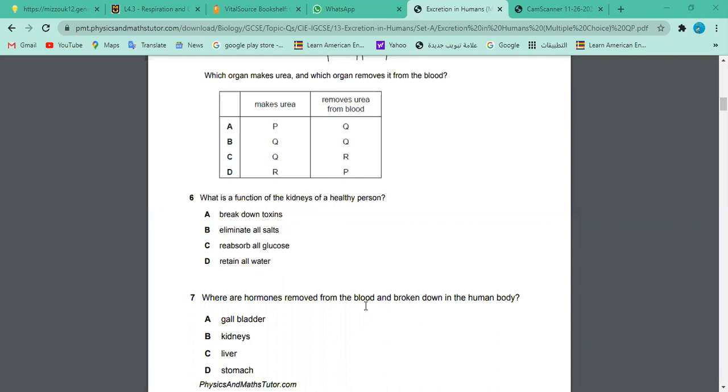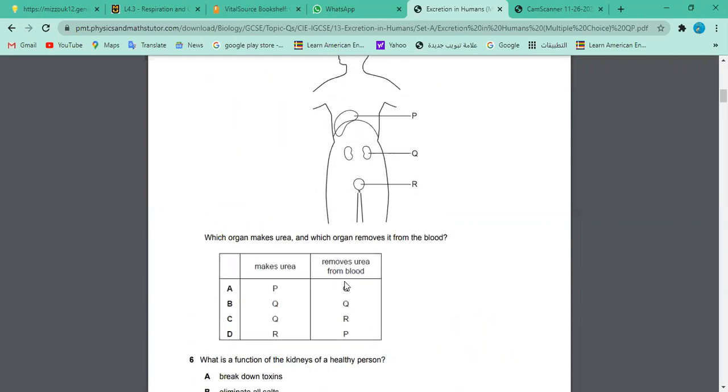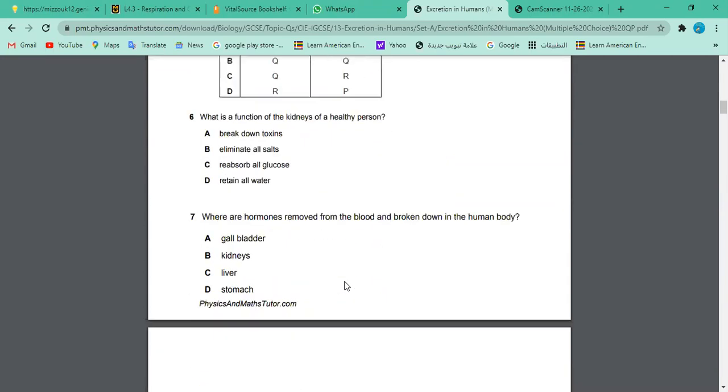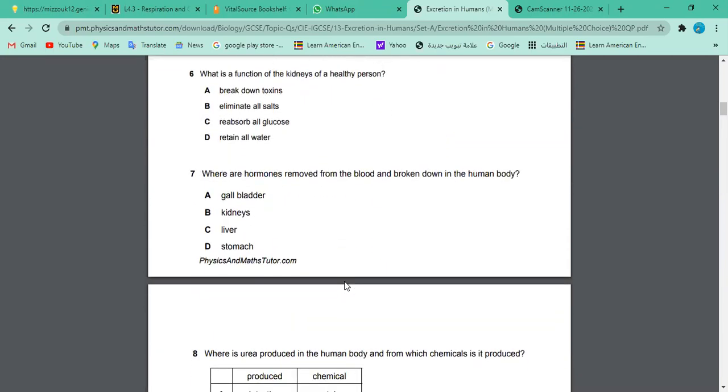Okay, what about 7? Nabil, you want to do it? Yes, sir, I will try that. Number 7. Where are hormones removed from the blood and broken down in the human body?